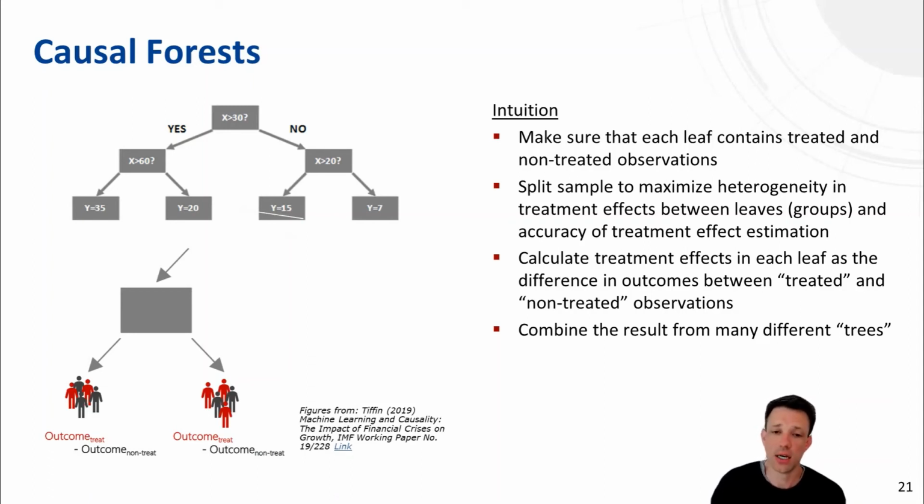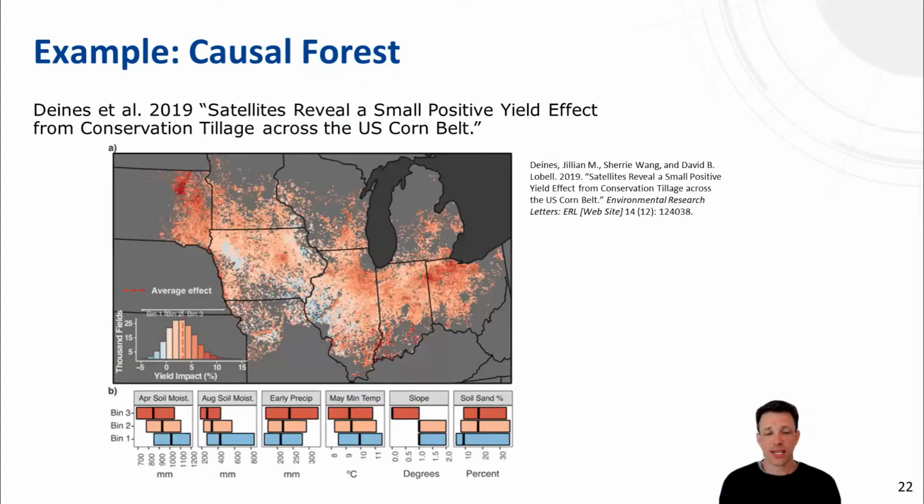This is a rather recent approach, but it has already found quite many applications in economics and environmental or agricultural economics. So it is very useful and already heavily used. One example that I want to present, which is also related to PhenoRob topics and was also presented at the first DigiGrop conference by Jill Dines, where they use causal forests to identify yield effects of low tillage in the US.